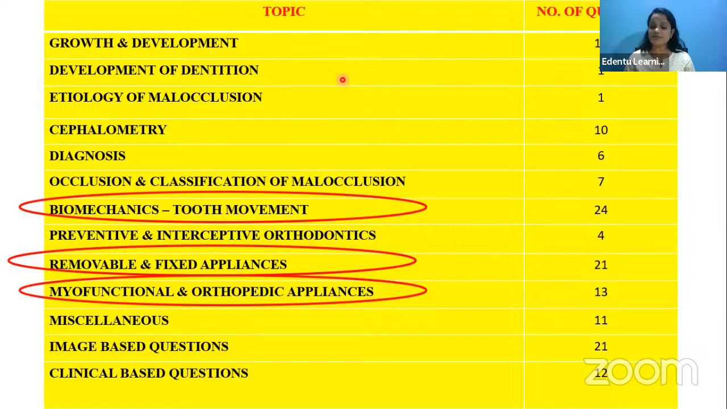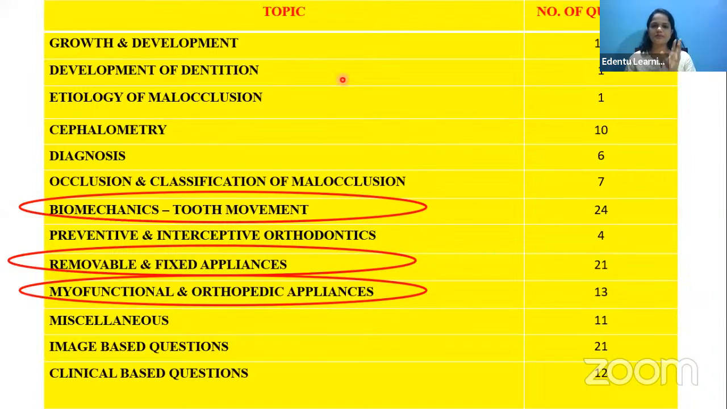Then concentrate on image based questions and clinical based questions. Because recently more and more image based questions are being asked, and in the last exam, the 2024 exam also, there were a minimum of 2 image based questions from every subject.